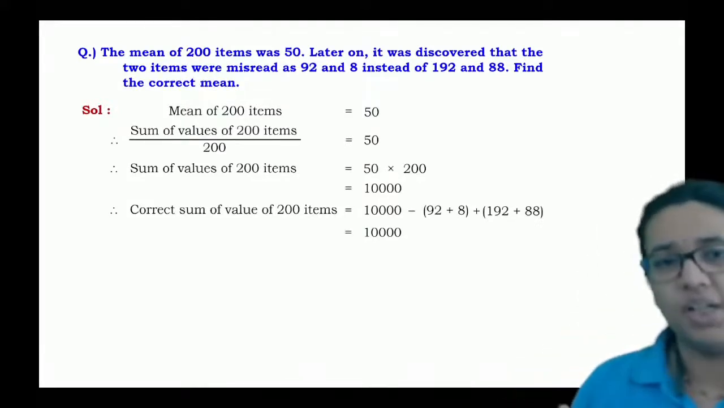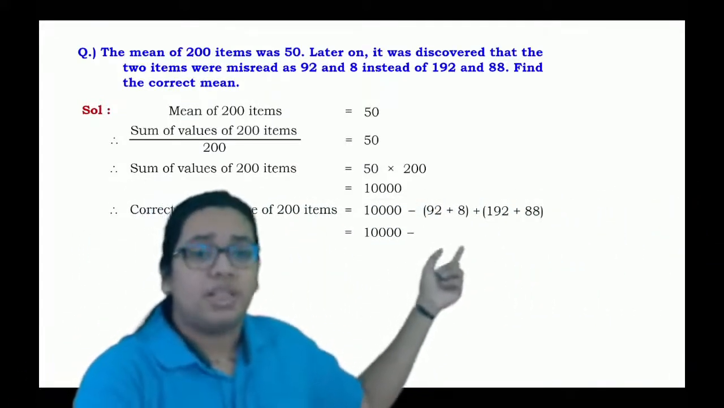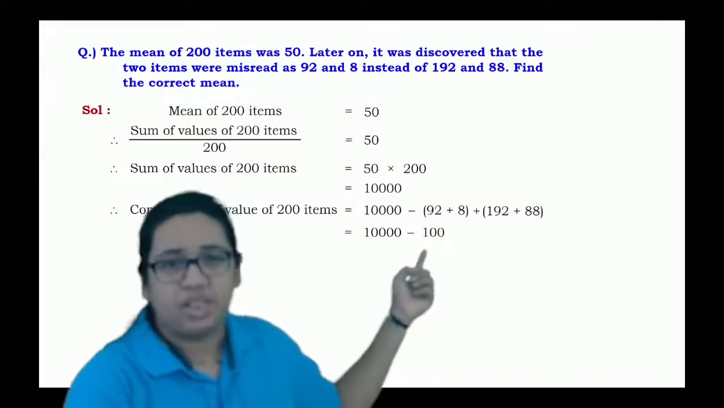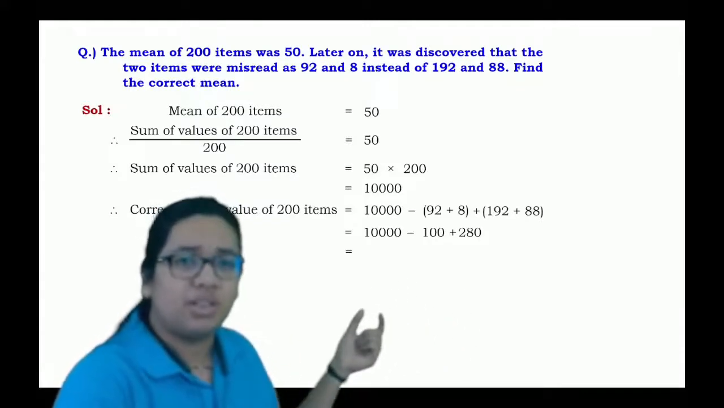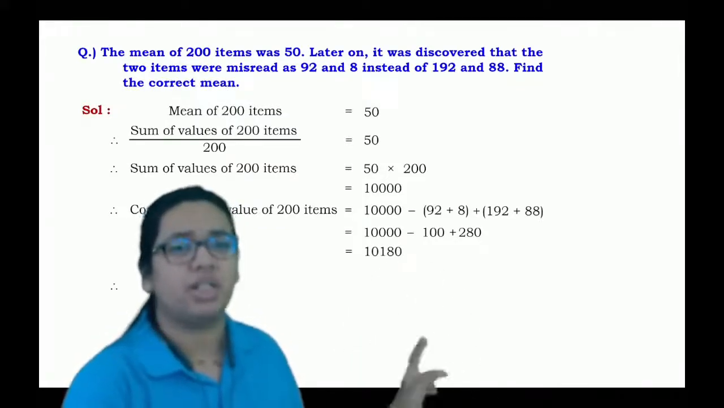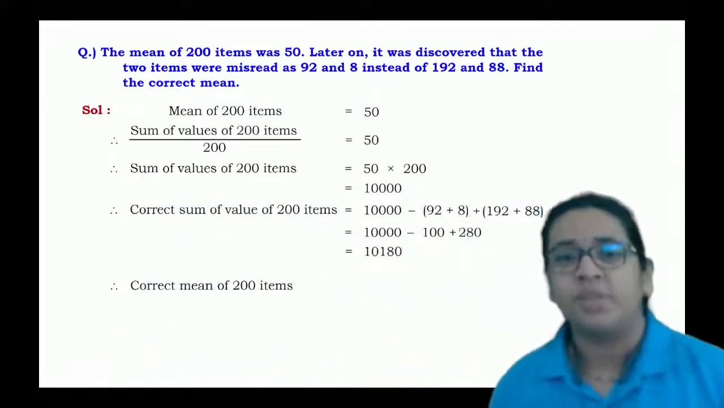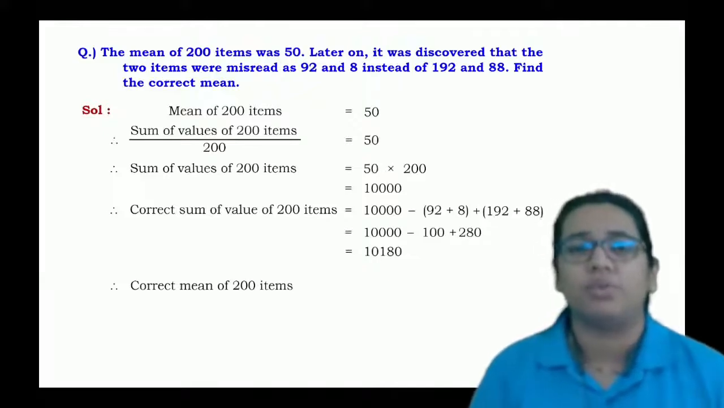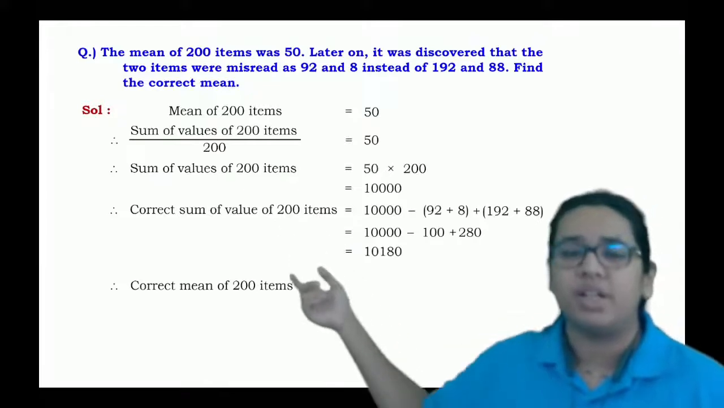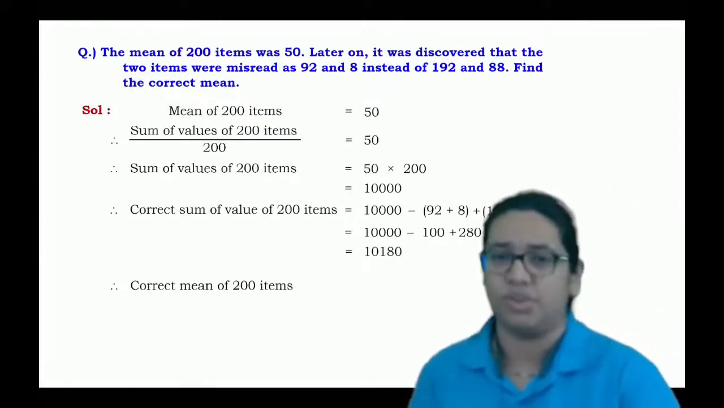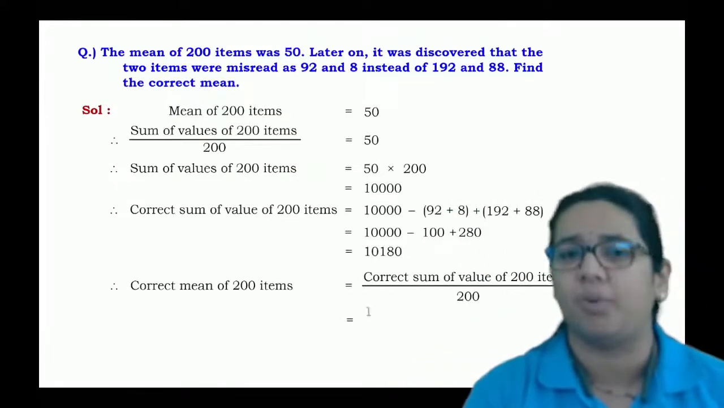Okay, getting this one? समझ में आ रहा है? 92 plus 8, but we have to subtract it from it, which is nothing but 100 plus 192 plus 88, which will be 280. So 10,000 minus 100 plus 280, it will give you the answer as 10,180. So correct mean of 200 items is nothing but correct sum of 200 items divided by total number of observations, which is nothing but 10,180 upon 200.